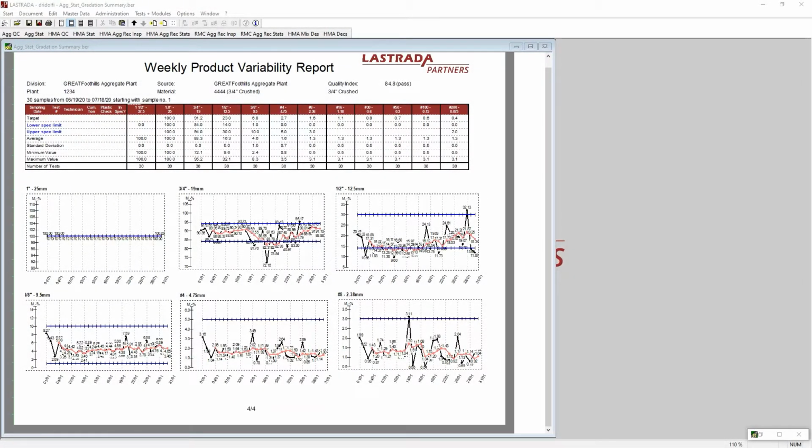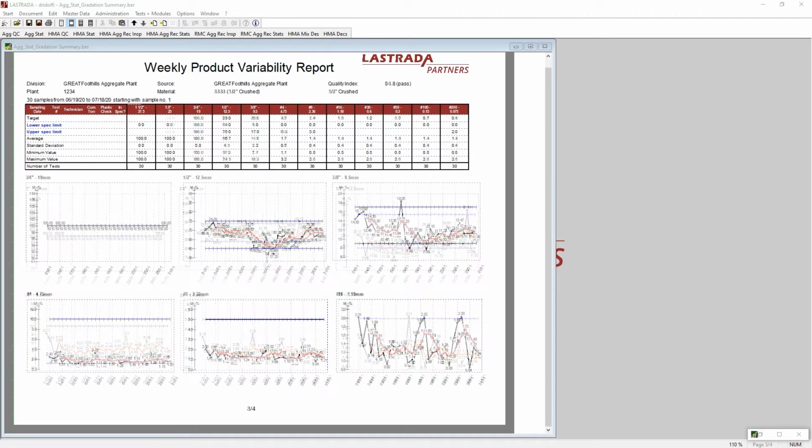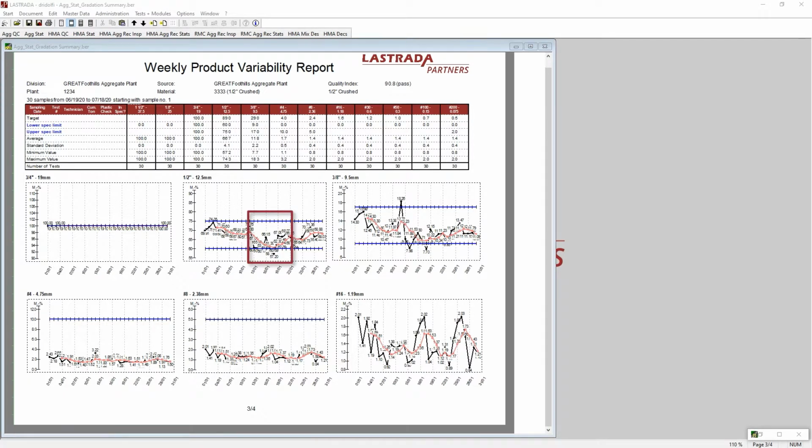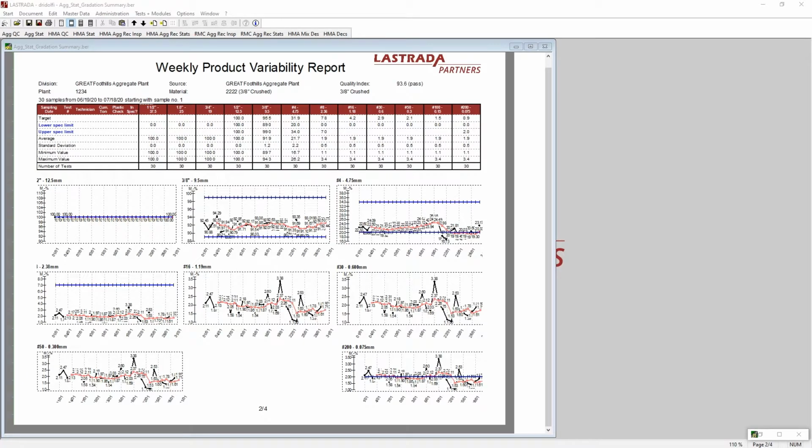When you review the data, you can see the 3/4 inch product is running coarse on the 3/4 inch and 1/2 inch screen during this period of time right here. The 1/2 inch product is also coarse during that same period of time on the 1/2 inch and the 3/8 inch sieves. The 3/8 inch product appears to be unaffected during this period of time, and if anything, it might be running a little more fine on its coarse aggregate sizes.